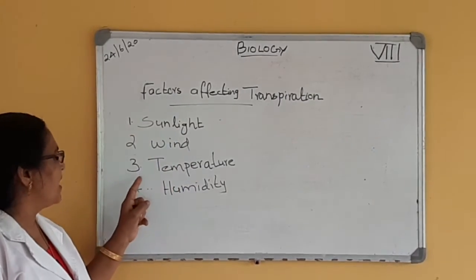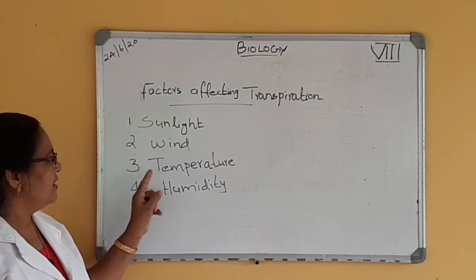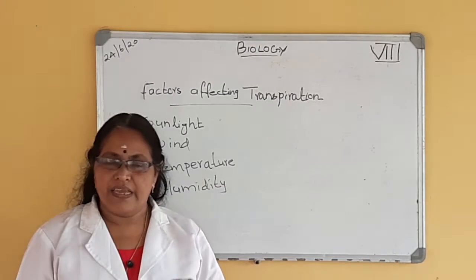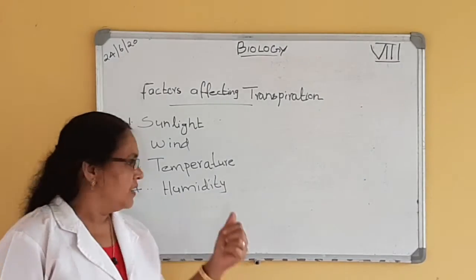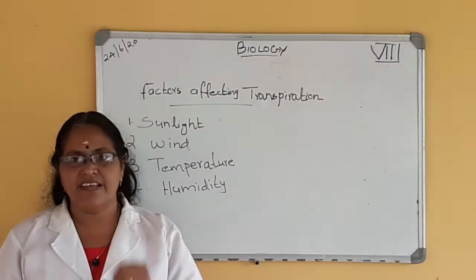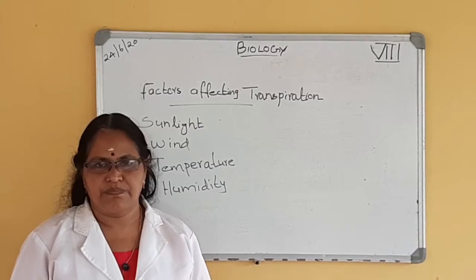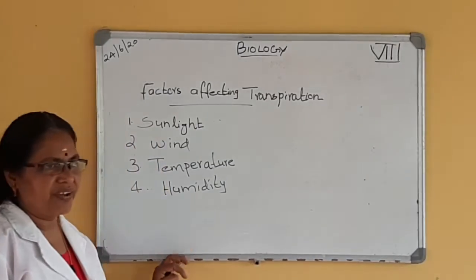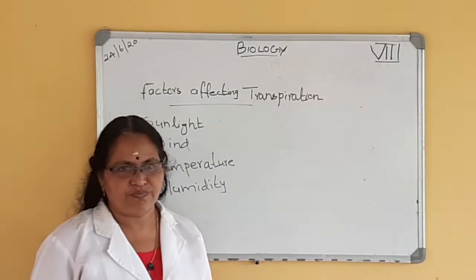So the first three factors, sunlight, wind and temperature, increase the rate of transpiration, but humidity decreases the rate of transpiration. Okay, so these are the factors affecting transpiration.